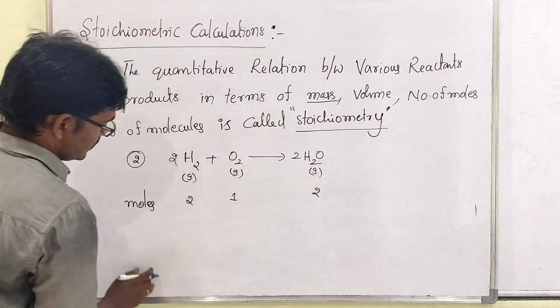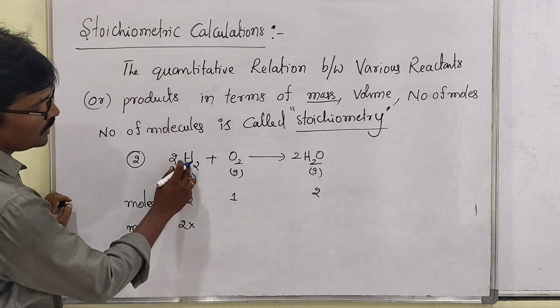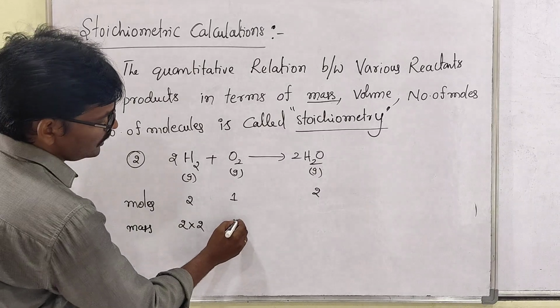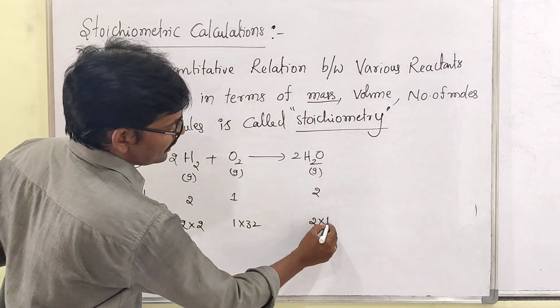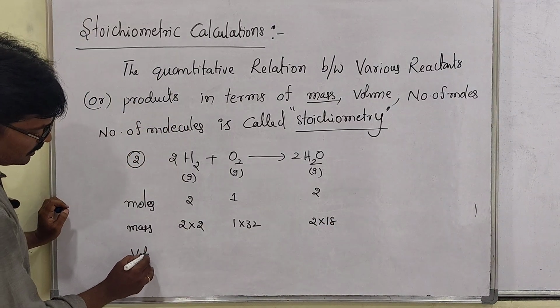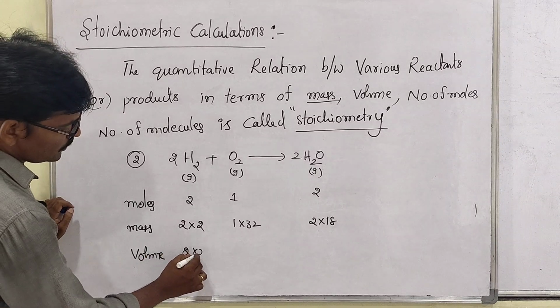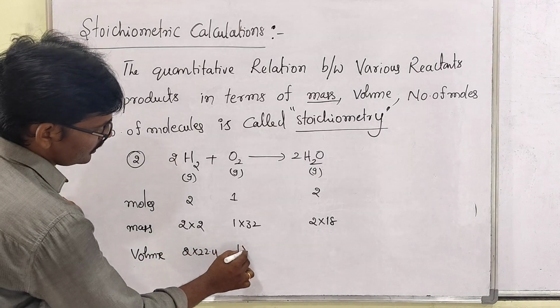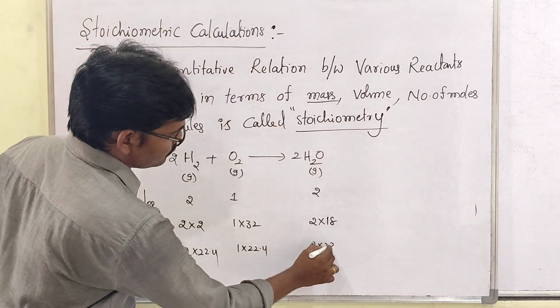With respect to mass: 2 into 2 for H2, then 1 into 32, then 2 into 18. If you want volume, then 2 into 22.4, then 1 into 22.4, then 2 into 22.4.